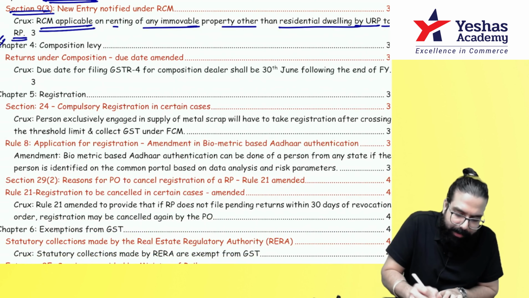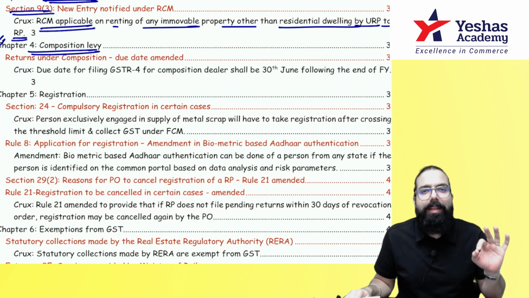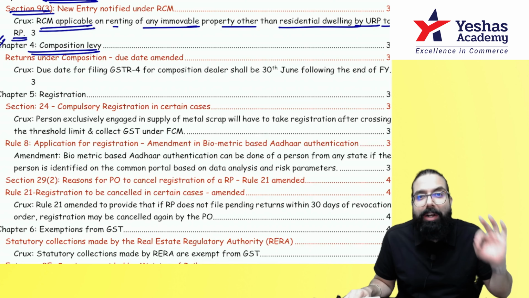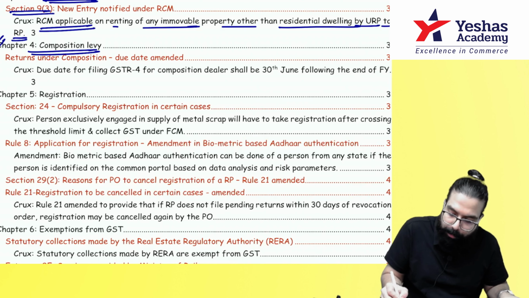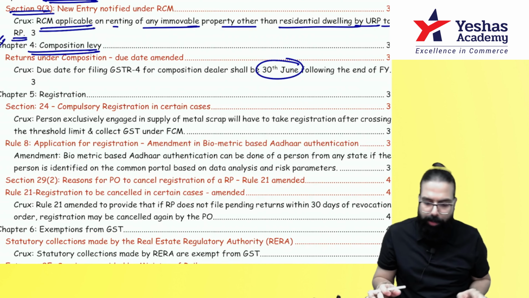Second case is the composition chapter. The GSTR 4 due date is now 30th of June. Remember, GSTR 4 due date is 30th of June. Once the year gets over, by 30th of June of the next year, you have to file it.